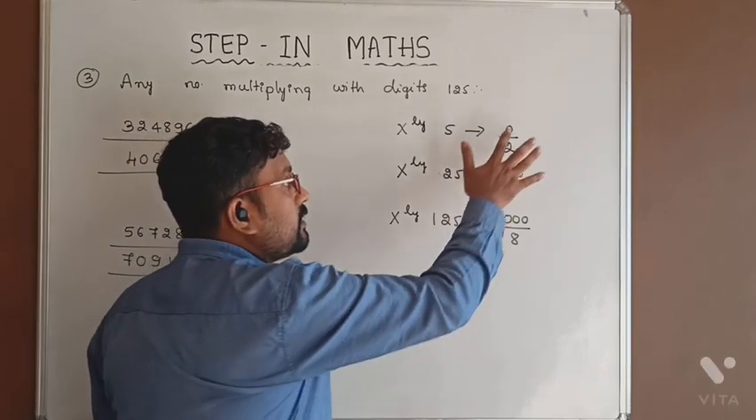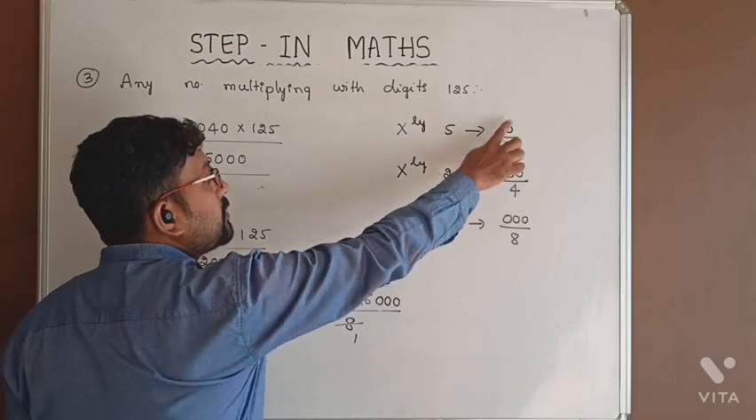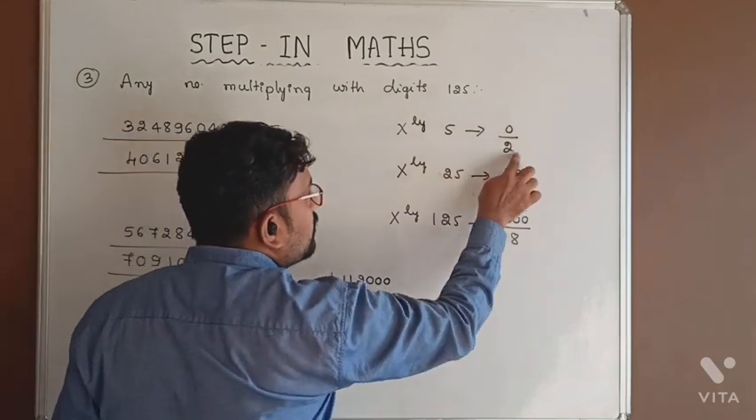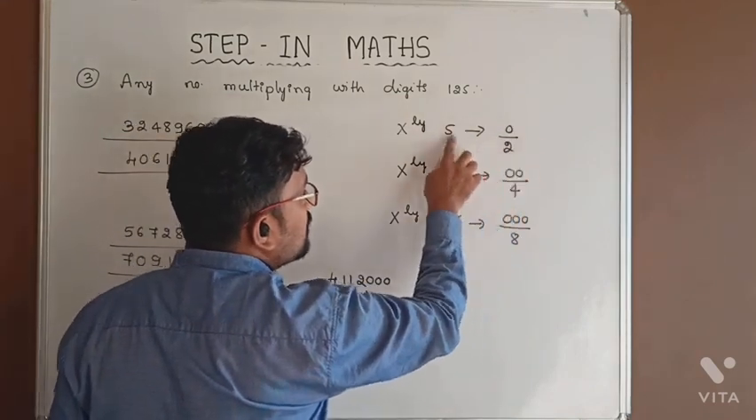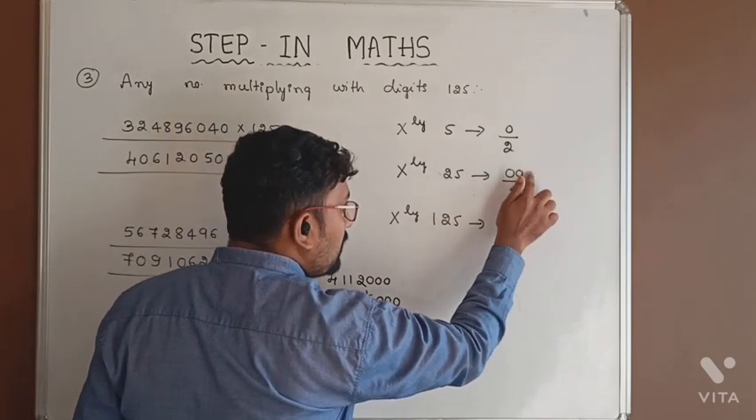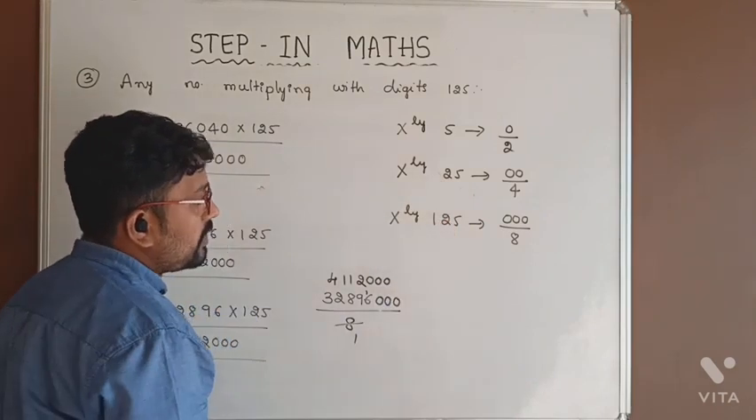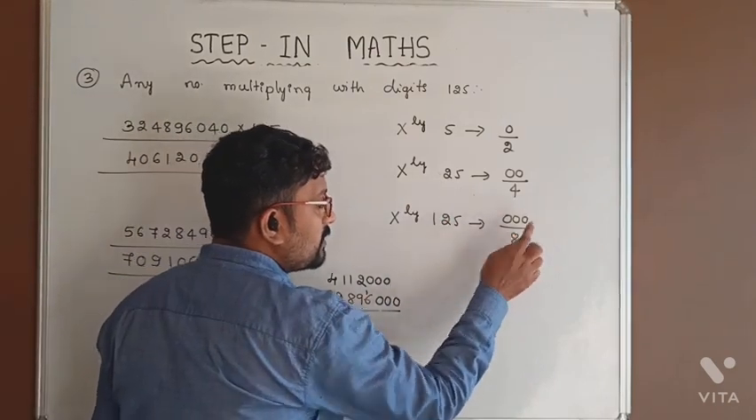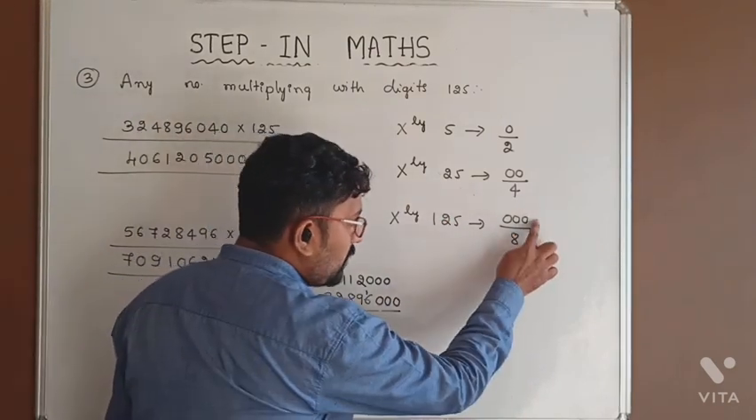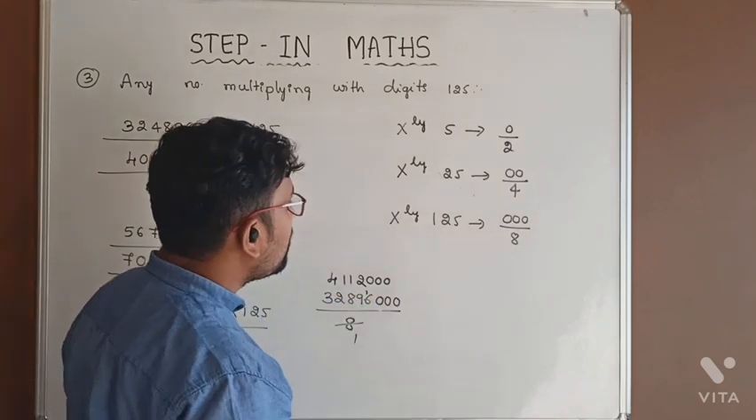Keeping 0 at the last digit means multiplying with 10 and dividing with 2. Multiplying with 10 and dividing by 2 means 10 by 2 is equal to 5. And keeping 00 at the last digit means multiplying with 100 and dividing by 4 is equal to 25. And keeping 3 zeros at the last digit means multiplying with 1000 and dividing with 8, which is equal to 125.